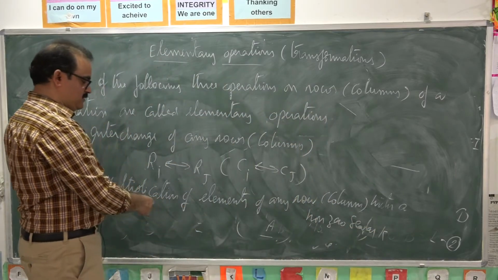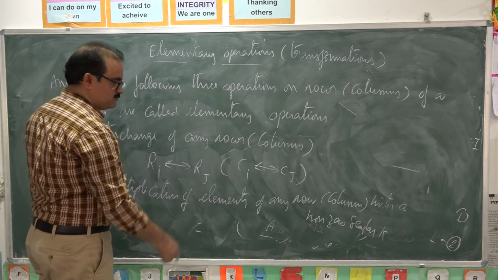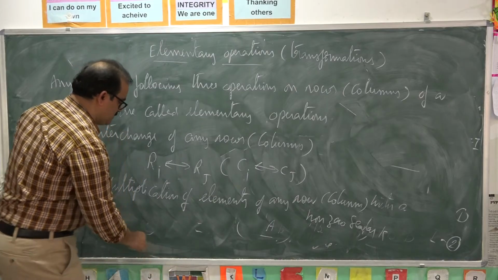You multiply all the elements in a row or column with some non-zero scalar k.